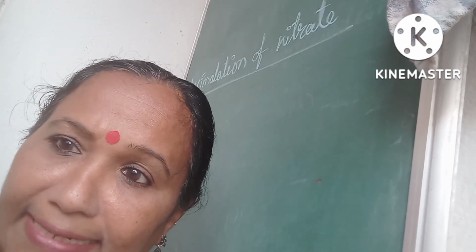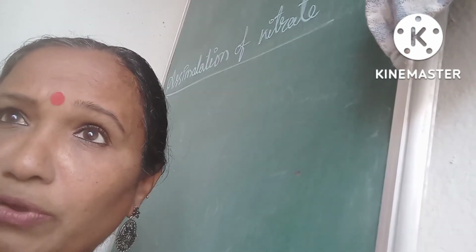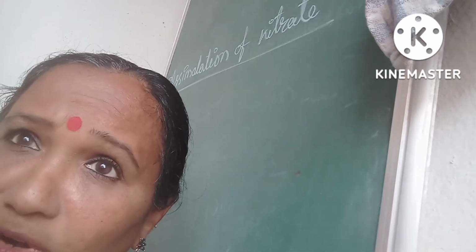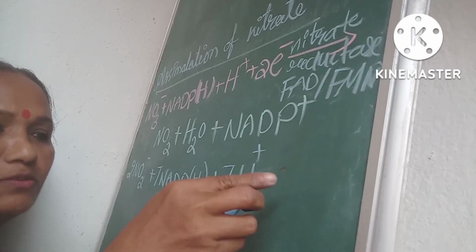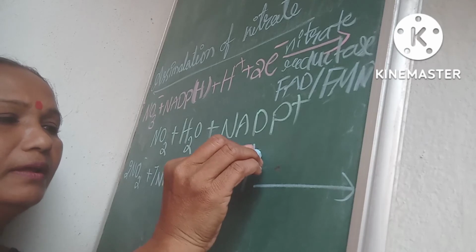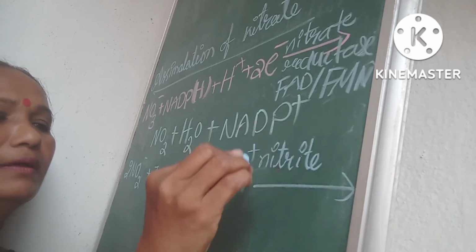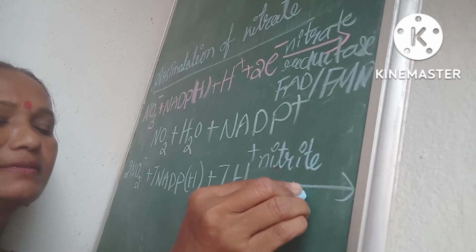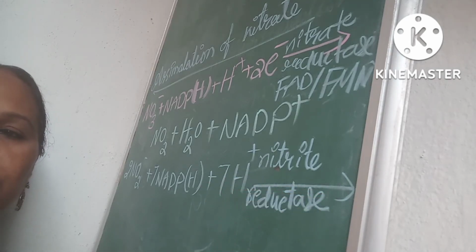Firstly, nitrate reductase, an inducible enzyme, favors the formation of reduced nitrate in the presence of reduced coenzyme NADPH plus H plus. So it gives rise to nitrite, and which enzyme will act here? Nitrite reductase. This favors the formation of ammonia.